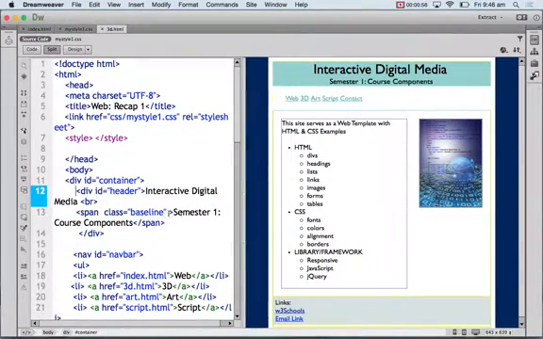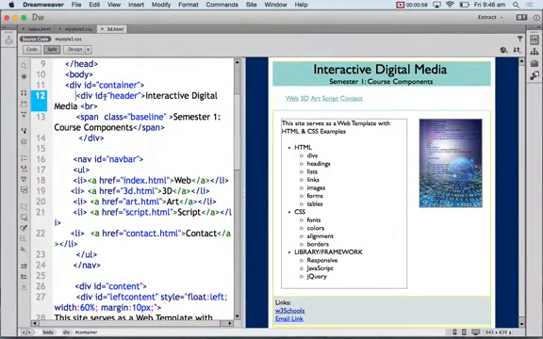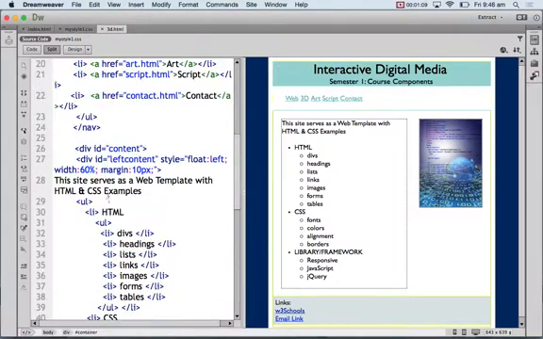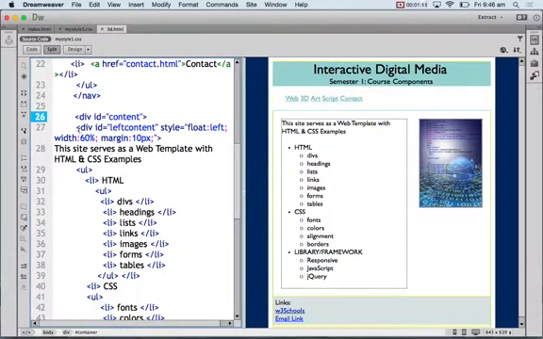Now in 3d.html, I'm going to keep the container, I'm going to keep the header, I'm going to keep the nav bar. You see the content, all this content, the content will be different. I will keep left content.